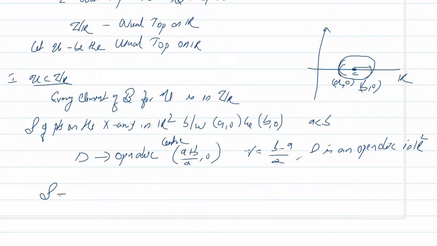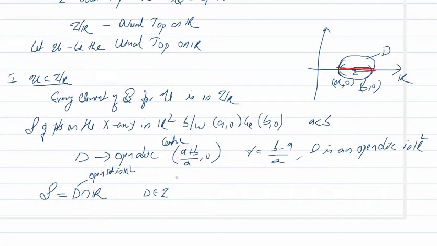We can write S as D intersection R. That you can verify from this figure. This was S, and you have one disk D, and D intersection with the x-axis or real line will give you S. That means D is an open set in R2, or D is a member of tau.